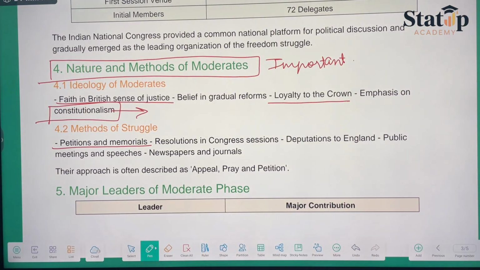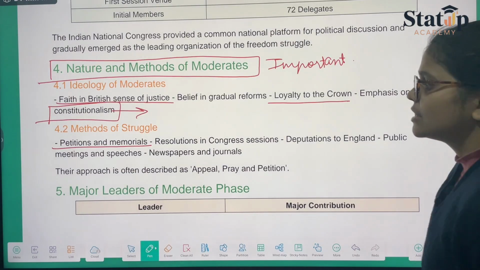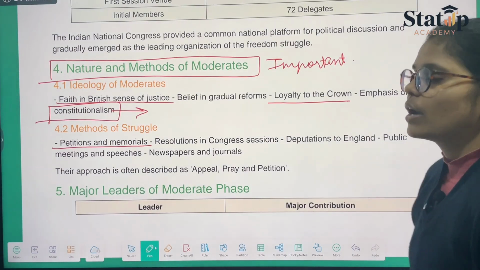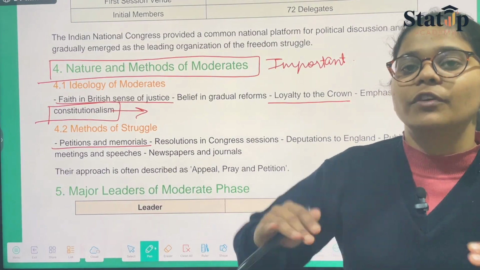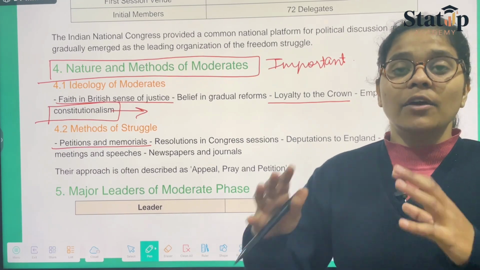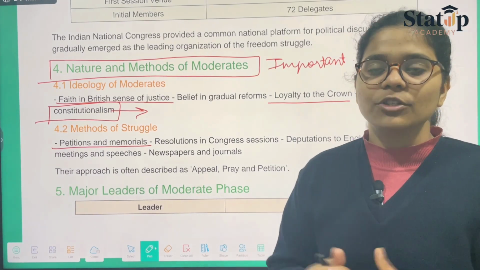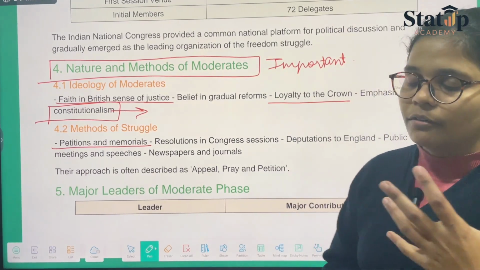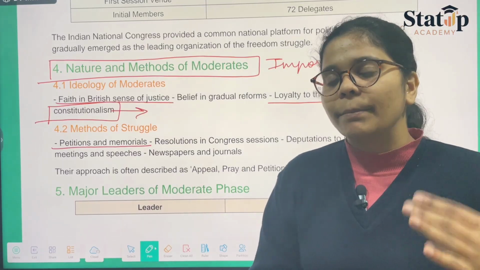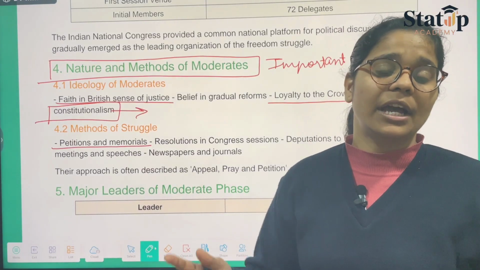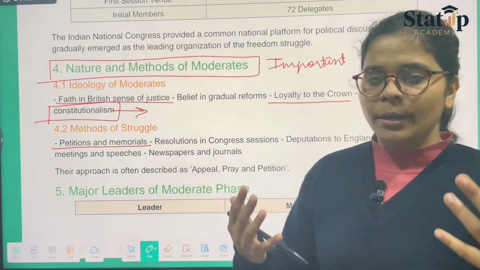Then we have the deputations to England, public meetings and speeches, newspapers and journals. So everything was done peacefully. Therefore, the Vernacular Press Act came later on when everything went wild. So wild, that means when the public decided to reveal everything about the British people.